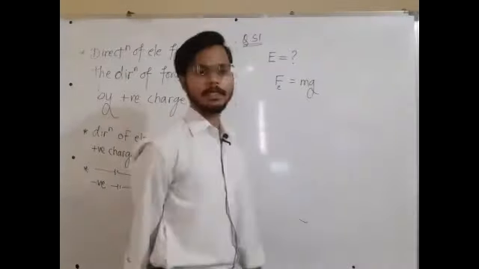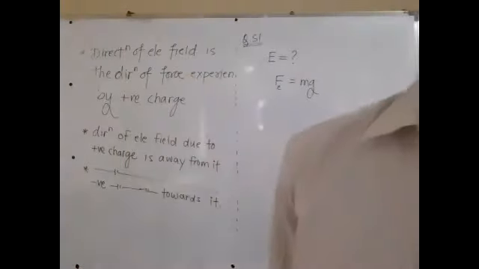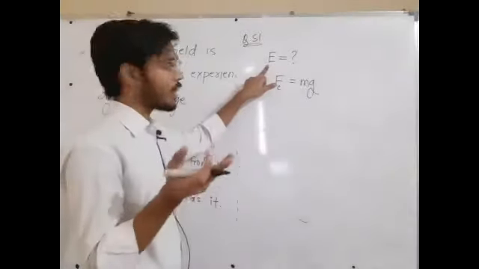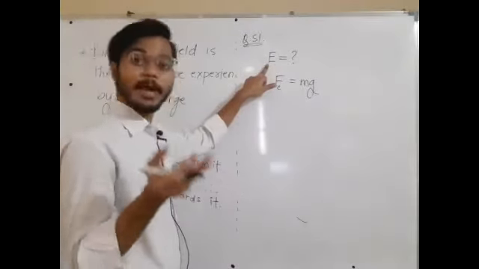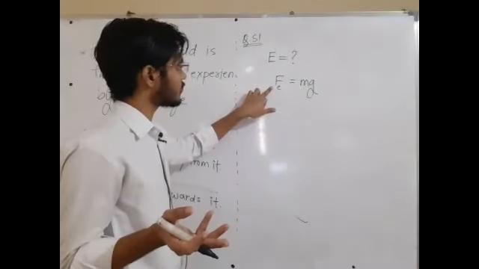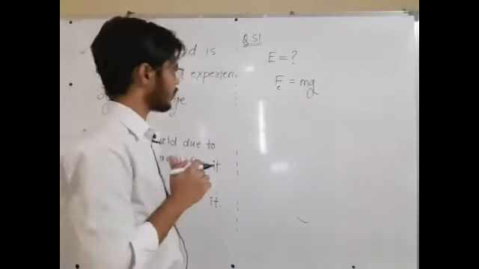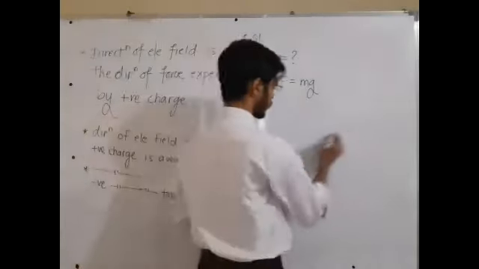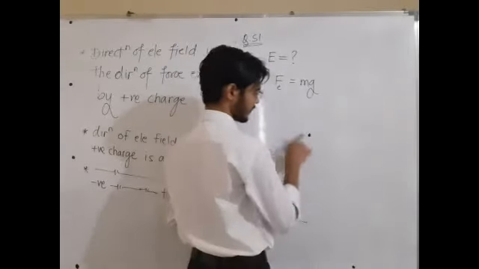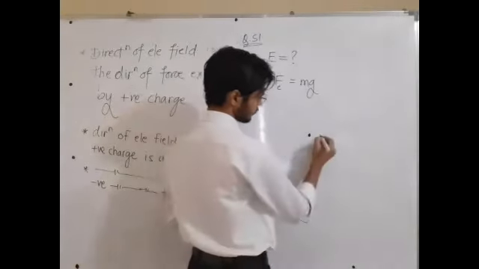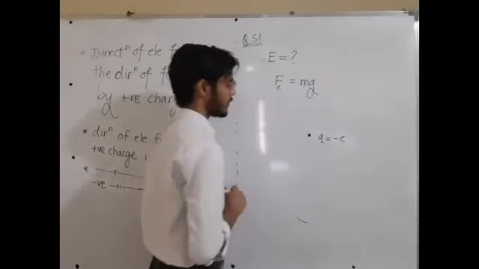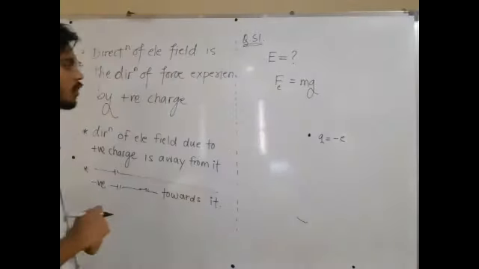Let us try to understand this. For what magnitude of electric field is the force experienced by the electron equal to its weight? Observe here. Let's say we have one charged particle. The charged particle has charge equal to minus e because it is an electron.